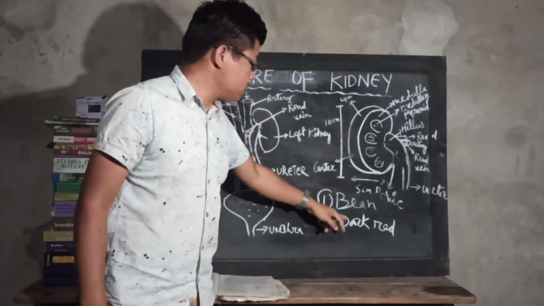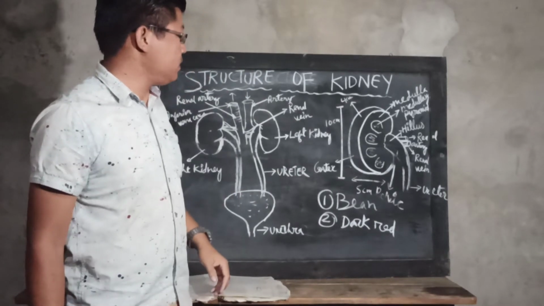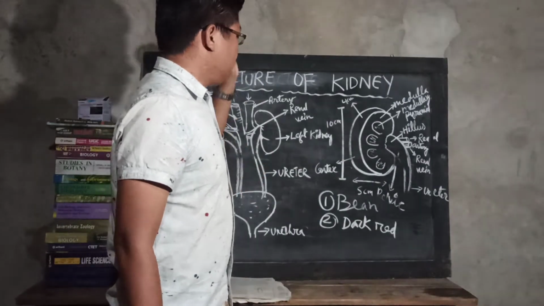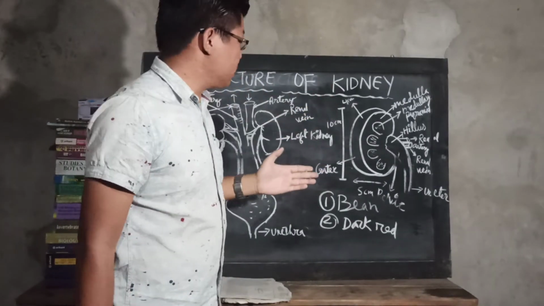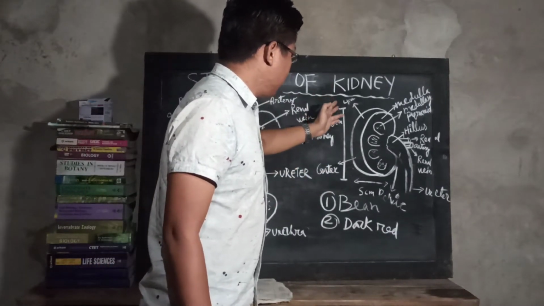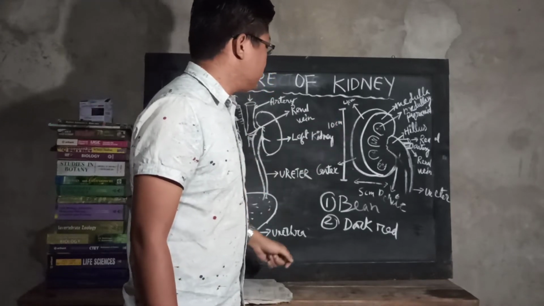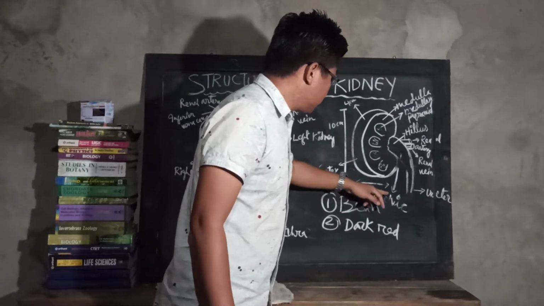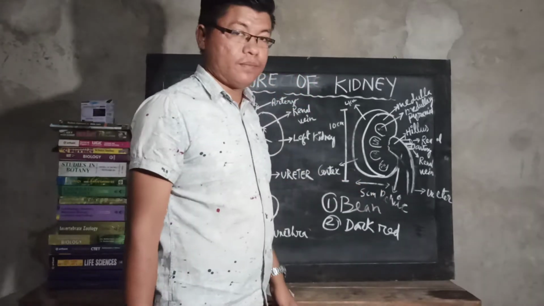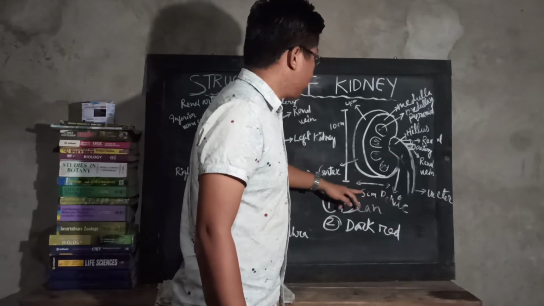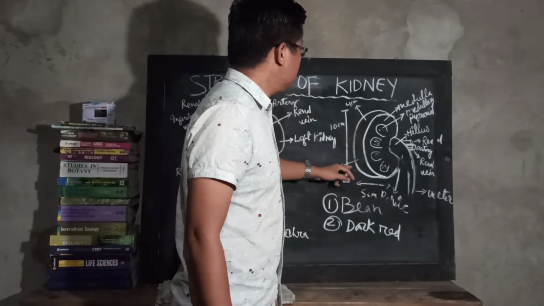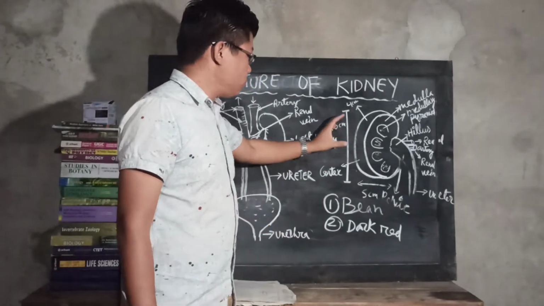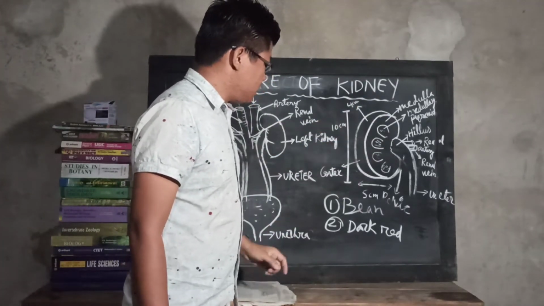The color of the kidney is dark red. And the size of the kidney: its length is about 10 centimeters, the width of the kidney is 5 centimeters, and the thickness of the kidney is 4 centimeters. So these are the sizes of the kidney.